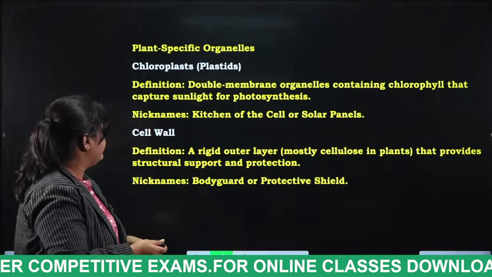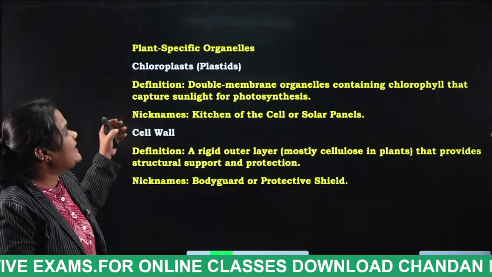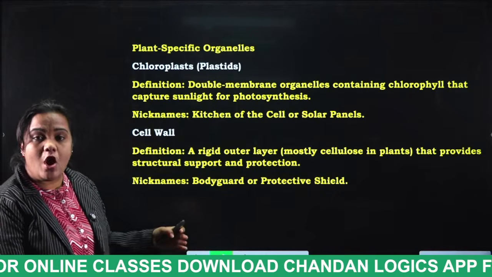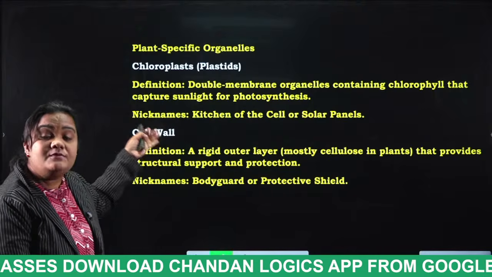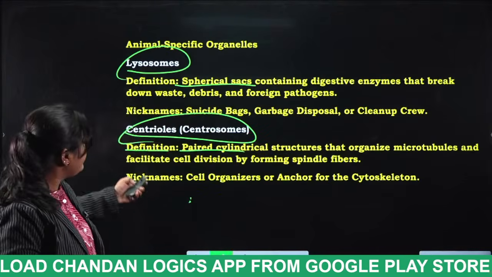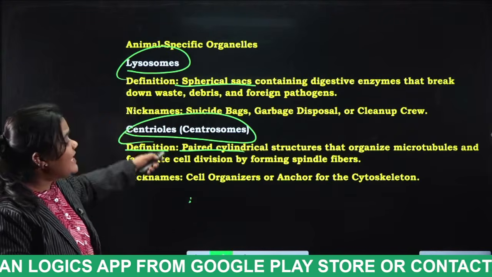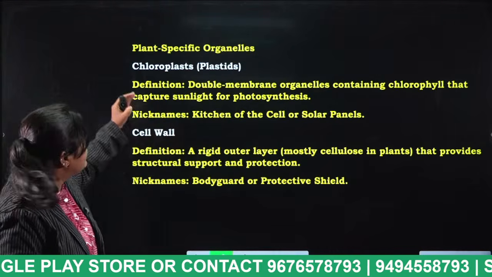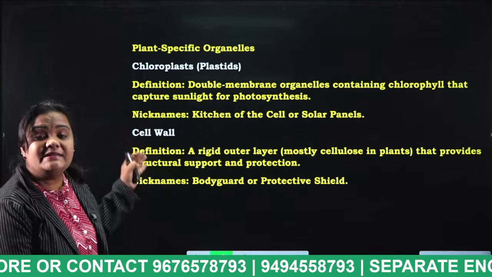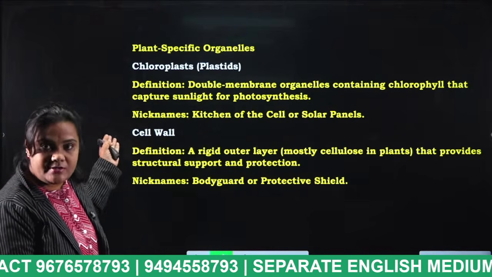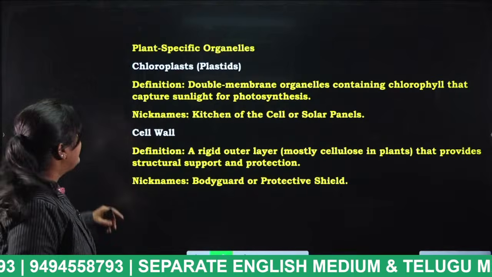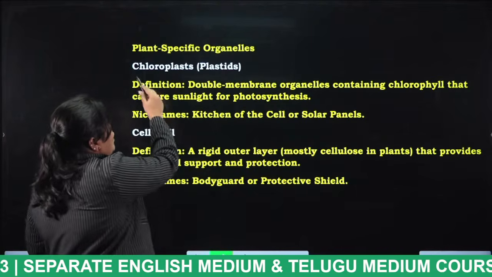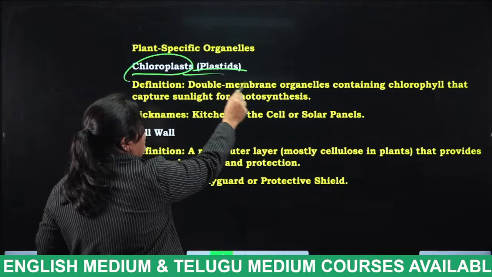Next. Okay, so plant specific organelles. I have told you already, students, lysosomes and centrioles are absent in plant cells. And chloroplast and cell wall are absent in animal cells. So know the difference.